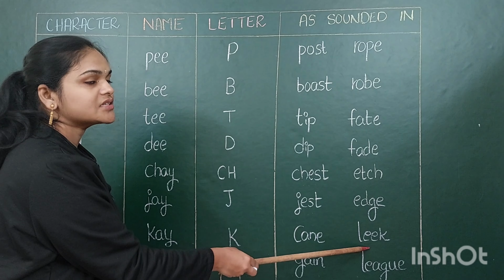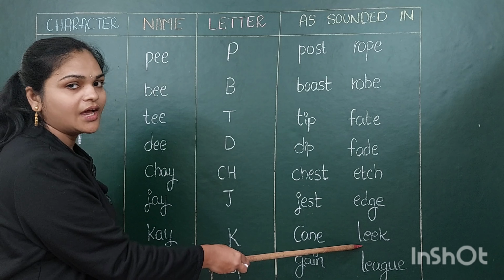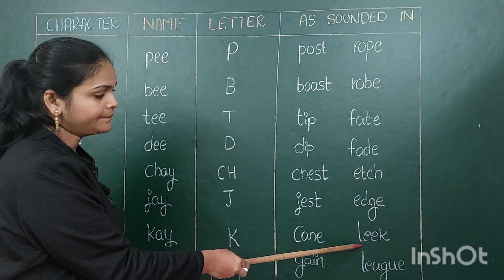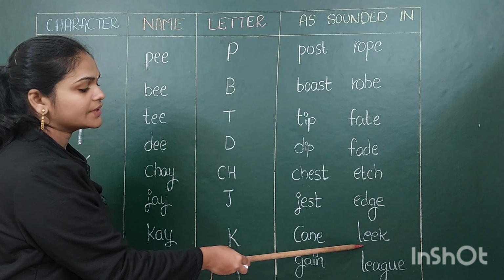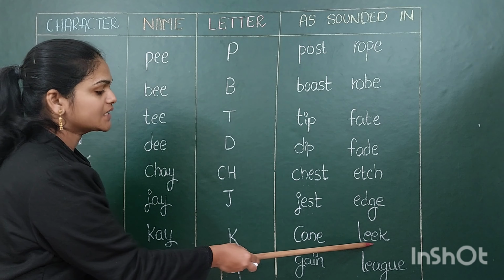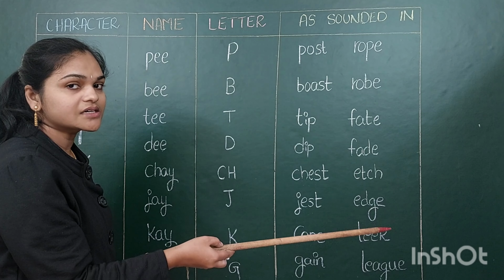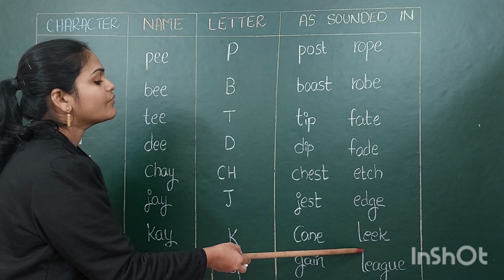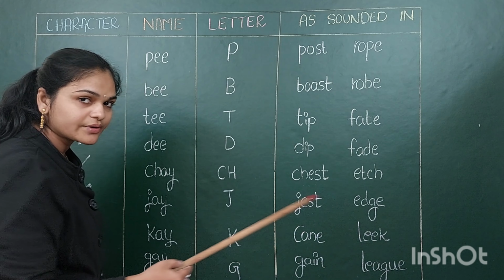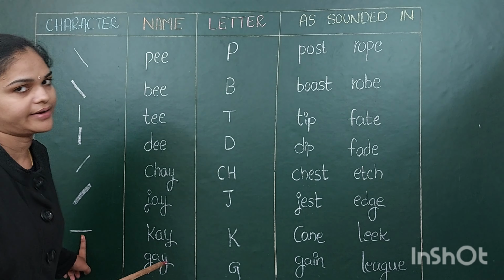Leek. Leek is nothing but a vegetable. It is a member of the onion family. So leek has a K sound. When there is a K sound, what do we have to write? This stroke. We have to write the K stroke on the line.